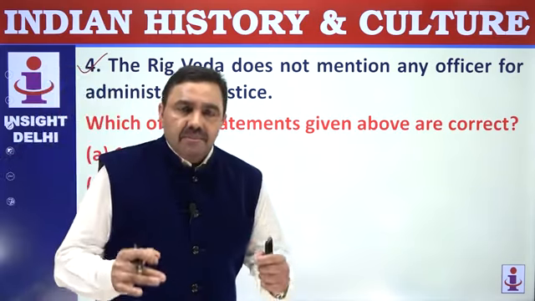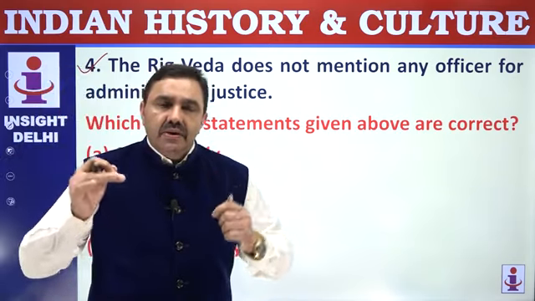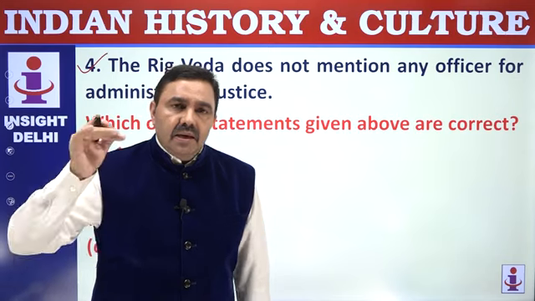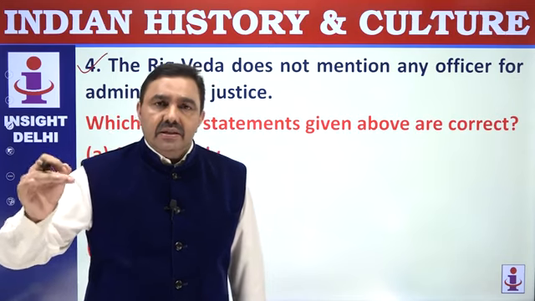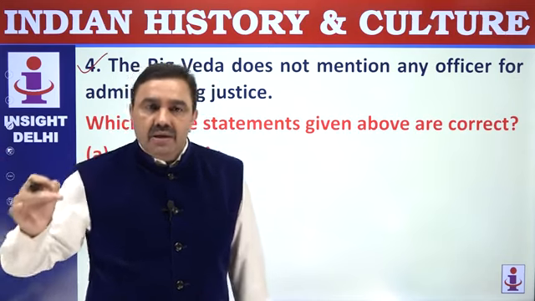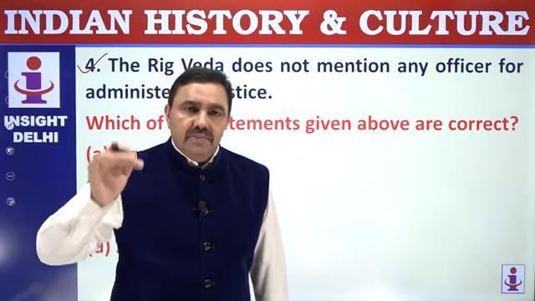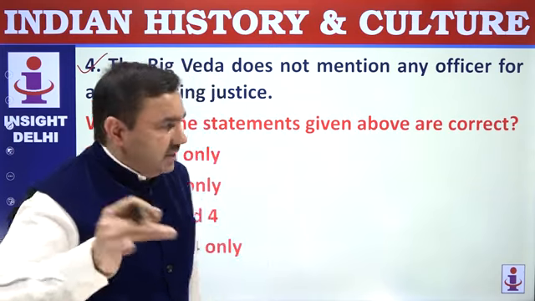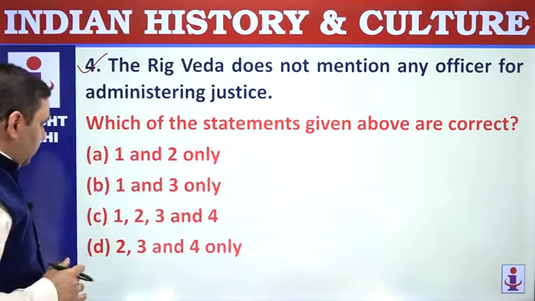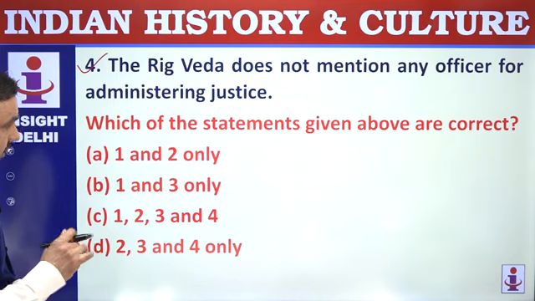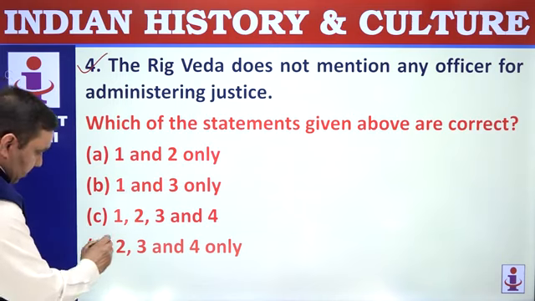The king was the judge. The king used to decide issues on the basis of customs and tradition. A number of crimes such as adultery and theft are mentioned in the Rigvedic Samhita, but there was no proper well-developed judicial system. There was no specific judicial officer other than the king. So this is correct here. So except number 1, 2, 3, 4 are correct here. The option here is D.